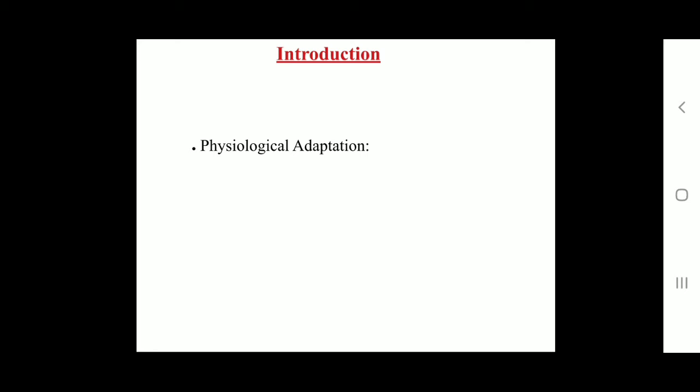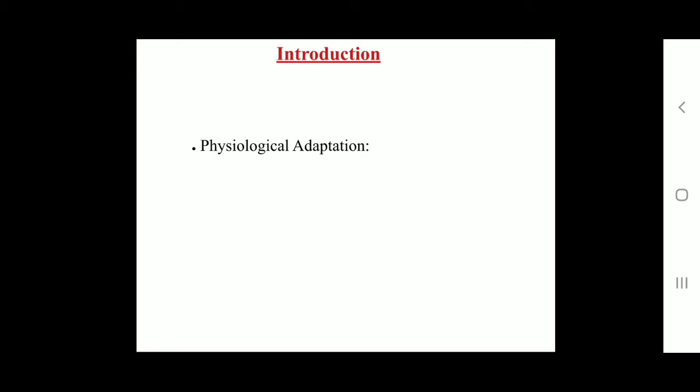Adaptation of all organisms to the environment is of great importance for survival in the struggle for existence. Adaptation is structural, functional, and/or behavioral changes for a better adjustment to its surroundings.